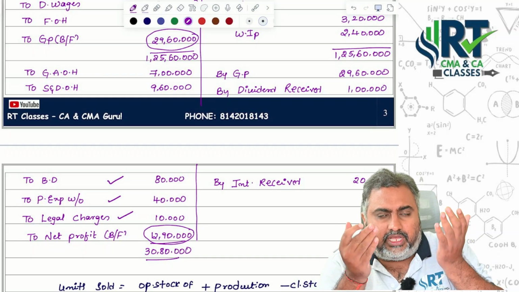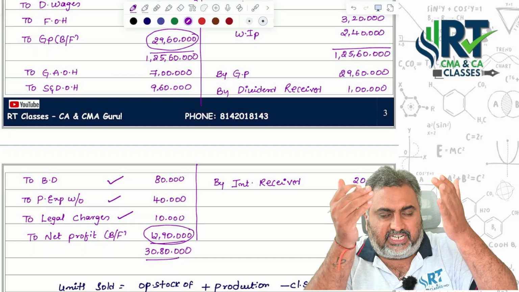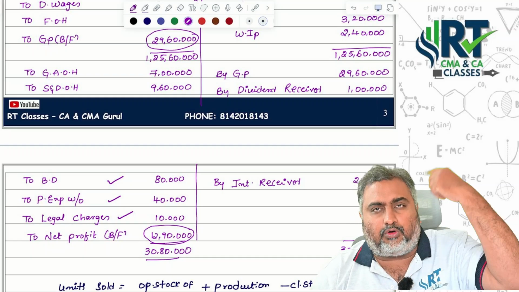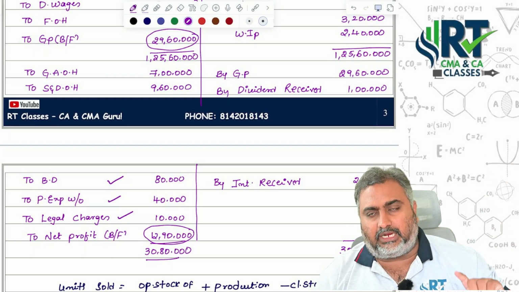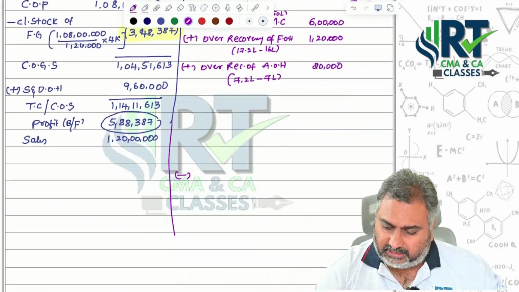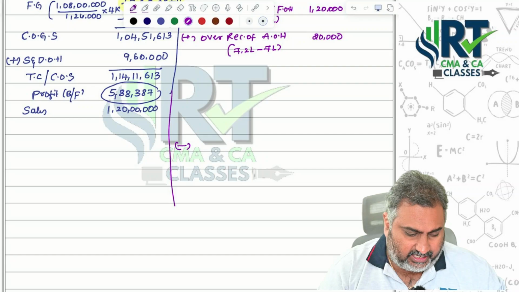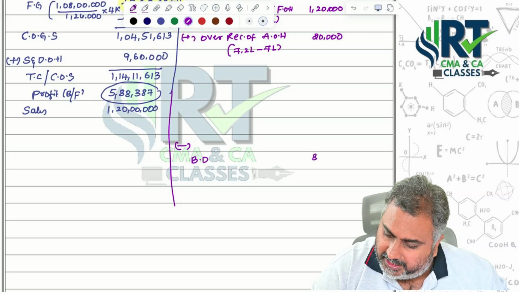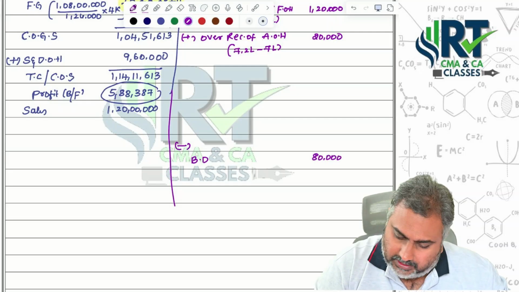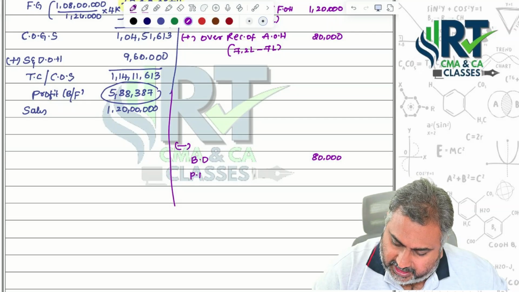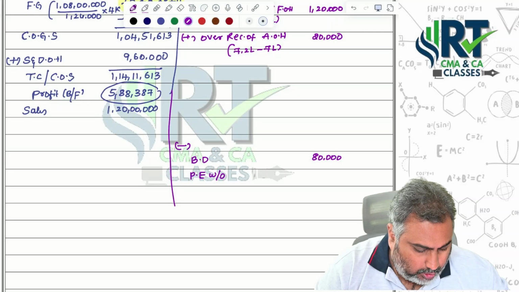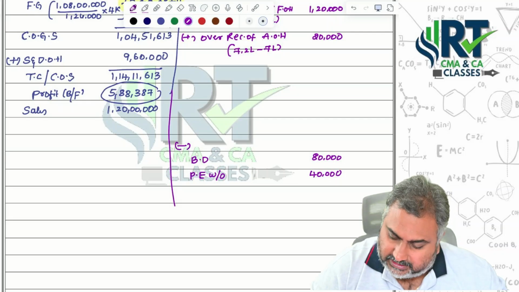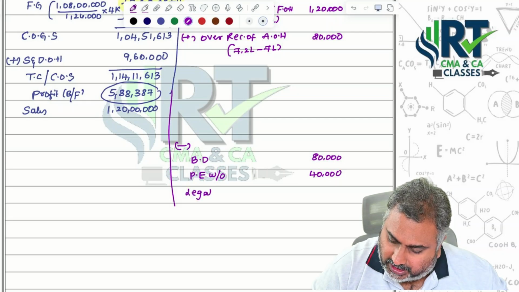profit. If you want to equal both the profits, what we are supposed to do? Deduct these 3 items from costing profit, because this much amount of profit was more in costing when compared to financial. That's the reason we are supposed to deduct these 3 items. What are the 3 items? First one was bad debts. How much amount? 80,000. Then what about preliminary expenses write-off? How much? 40,000. Same way, third expenses, legal charges.